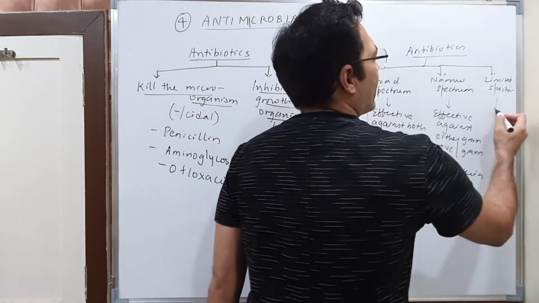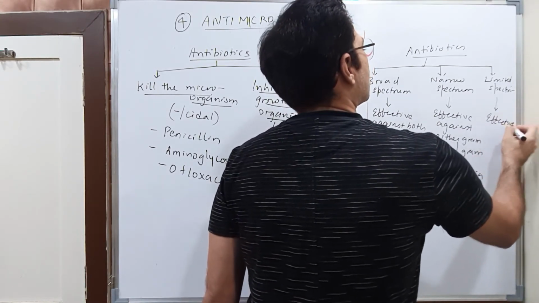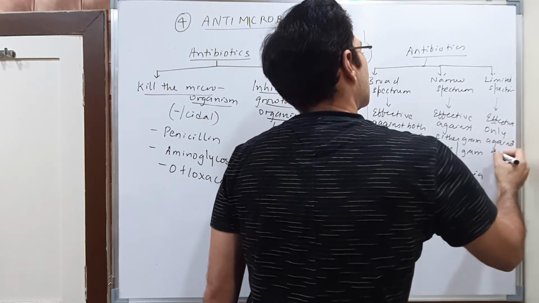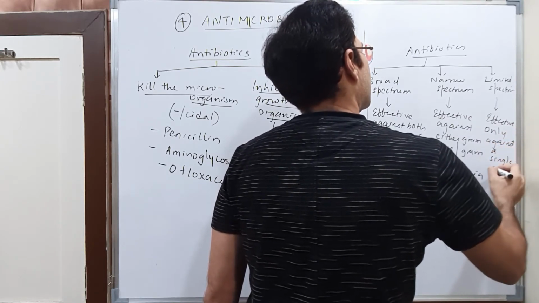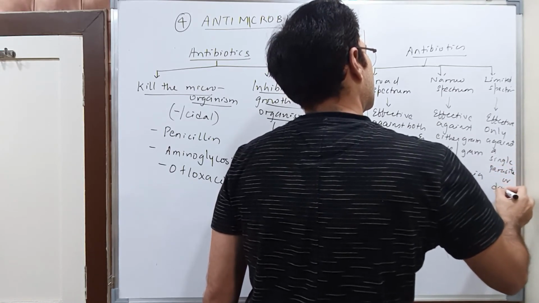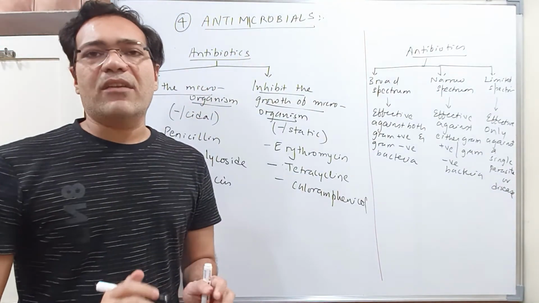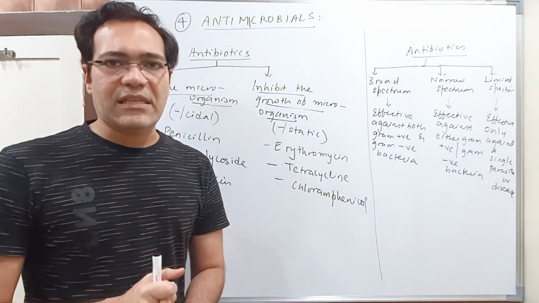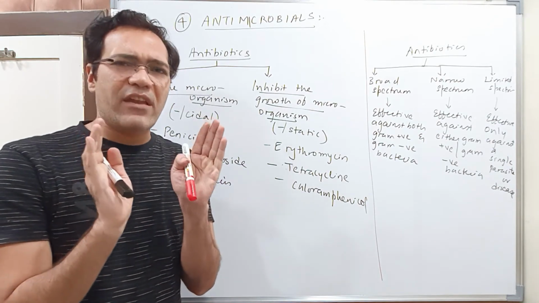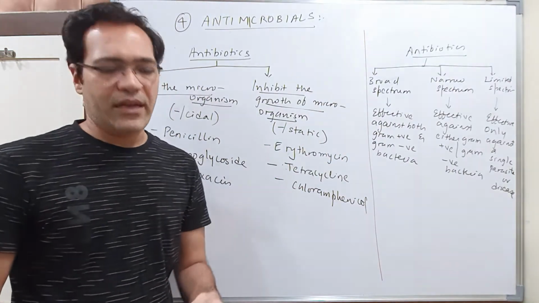And limited spectrum antibiotics are the antibiotics that are effective only against a single parasite or disease. So such antibiotics are effective only against one single parasite or only one disease, right? So it means it has very limited use, very limited utility. Hence they are known as limited spectrum antibiotic.